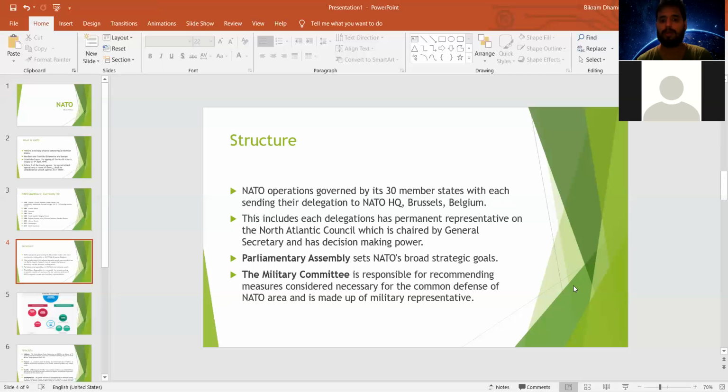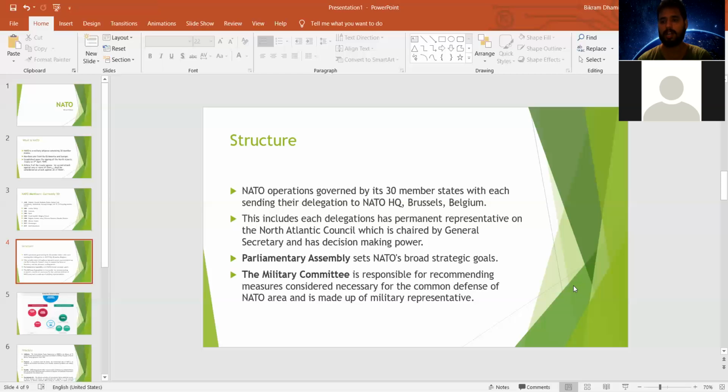There is also the military committee, as this organization is a security alliance. It is a group of nations that get together for security purposes, against security threats, thinking that if there is any war in the future, they would unite and combat the enemies of these nations.